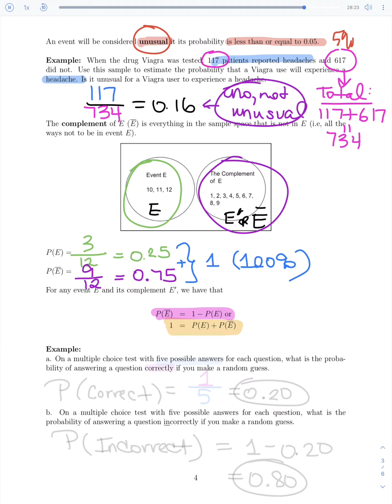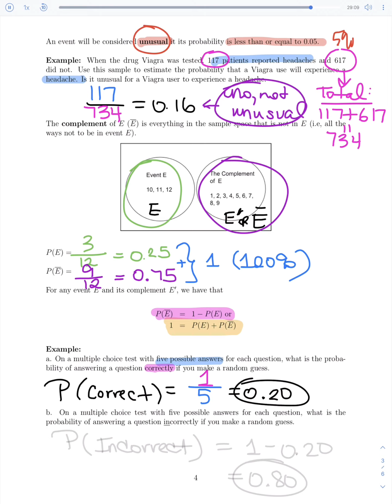Here's another one. On a multiple choice test with 5 possible answers for each question, what are the chances of getting the question correct? So we're going to start writing this a little bit differently. I'm going to draw a P here for probability. What are we looking for? I'm going to put inside of this what we're looking for, correct. So what I mean by this is the probability of getting the question correct. Well, remember they said that there are 5 possible answers, which means my total is 5, my denominator is 5. What are my chances of getting it correct? Well, remember, there's only one answer that's correct on a multiple choice test. So it's 1 out of 5, which gives me, if I divide that, 0.20 or 0.2.